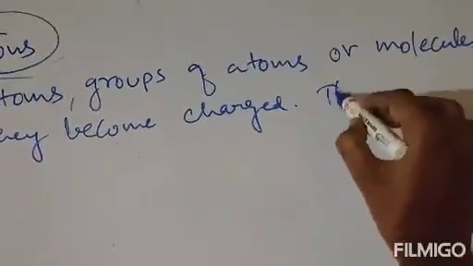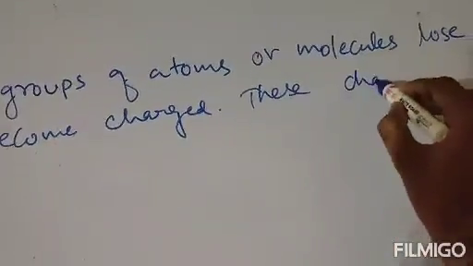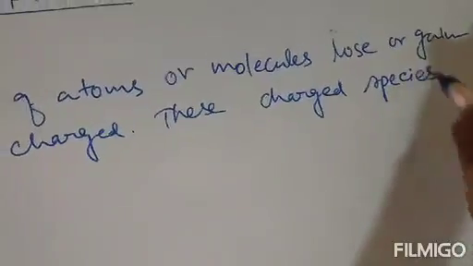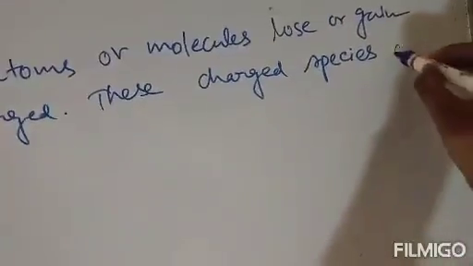These charged species are known as ions.